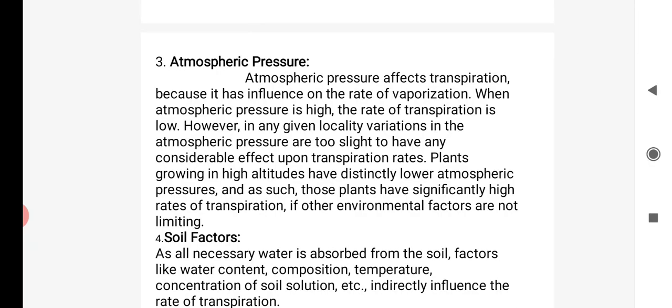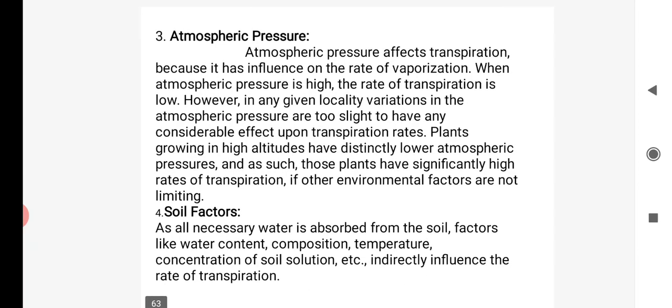If there is vapor in the atmosphere, a greater amount of content is present, gases are present, some water molecules are present. If the pressure is more in the atmosphere, then water loss is very low. If there is no pressure, then water loss is more. That is atmospheric pressure.